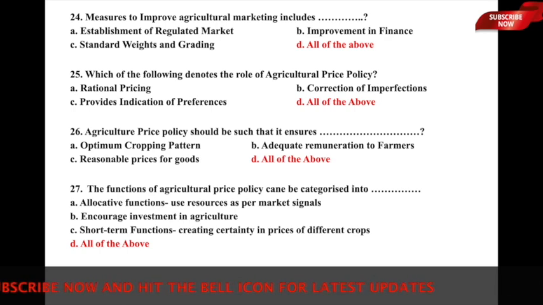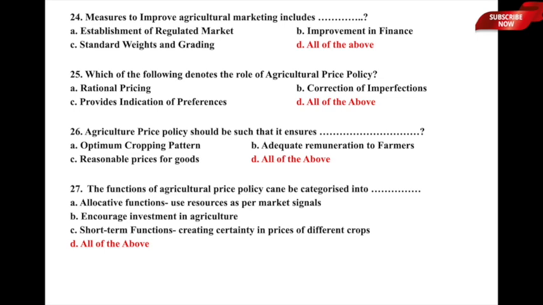Agricultural price policy should be such that it ensures option D, all of the above. That means optimum cropping pattern, adequate remuneration to the farmers, and reasonable prices for goods. So option D, all of the above, is the correct answer. I am giving you questions which have all of the above as the answer because it in a sense covers things very comprehensively. That is one of the reasons why we are taking such questions. Anyways, let us now move to 27th.